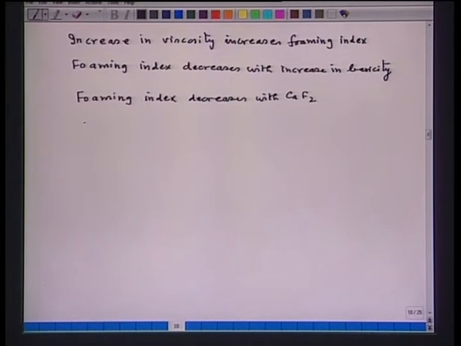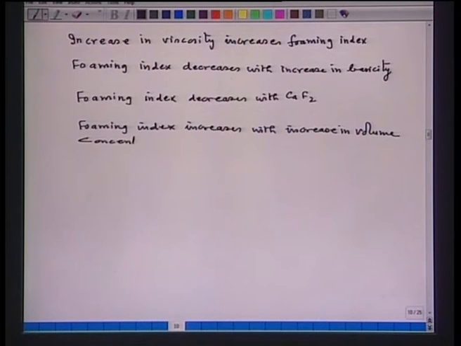Now, foaming index increases with an increase in the volume concentration of particles. Why does it do so? Can you imagine? Because the more particles there are in the slag, the viscosity of the slag increases, on account of which the foaming index increases.